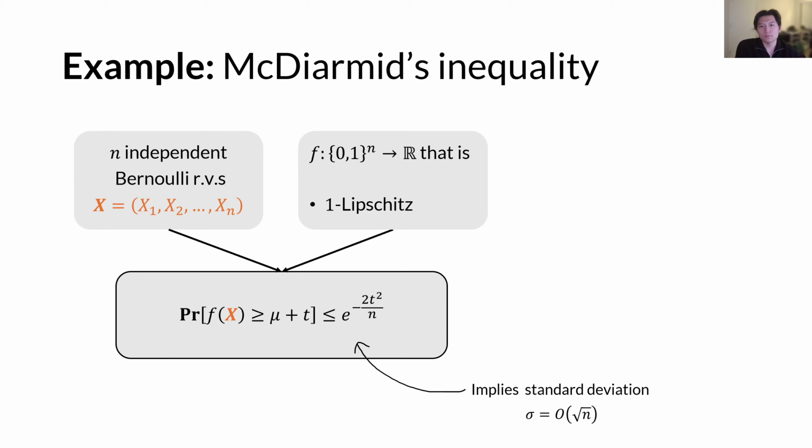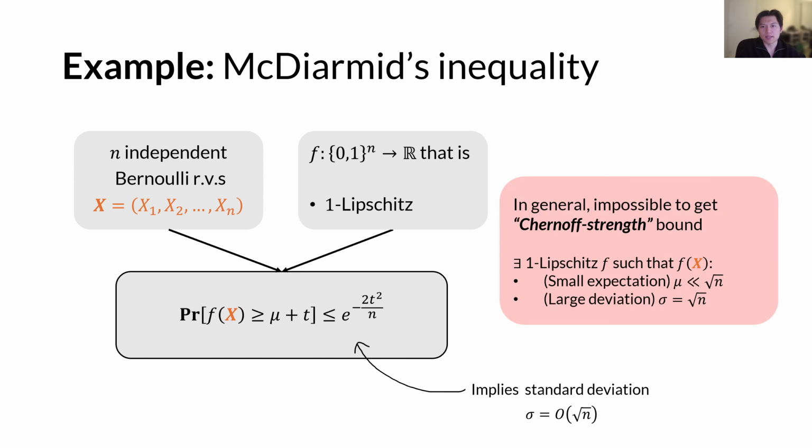As a result, this bound does not tell us much when mu is much smaller than the dimension. And the bad news is that, in general, it's impossible to get a Chernoff strength bound, because there exists a one Lipschitz function f, such that f of x can have a very small expected value, but with a large deviation.